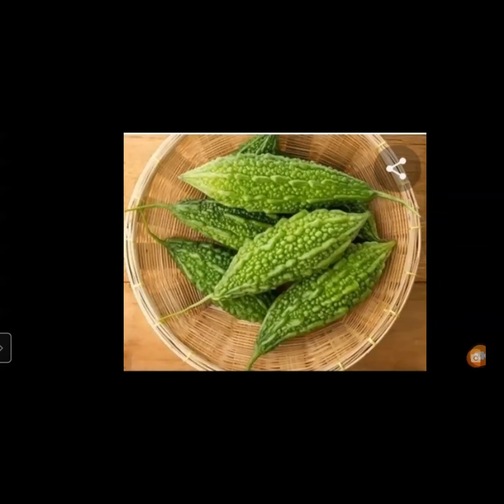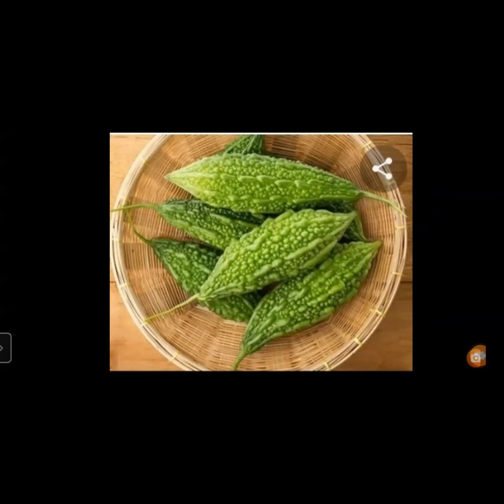Have you seen this? What is it? It is bitter gourd, right? Or karela. Suppose we eat a piece of bitter gourd. What happens, children? We will like to drink plenty of water. Why? Because bitter gourd is very bitter in taste. Some children don't like this taste, but it is good for health.